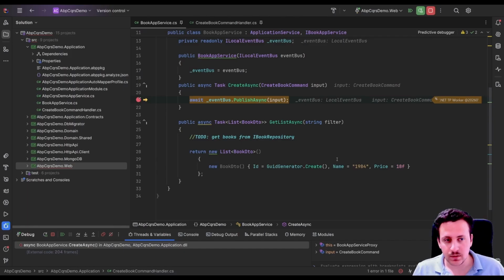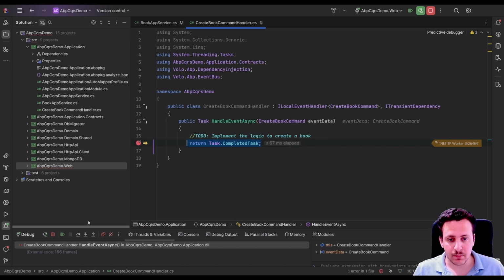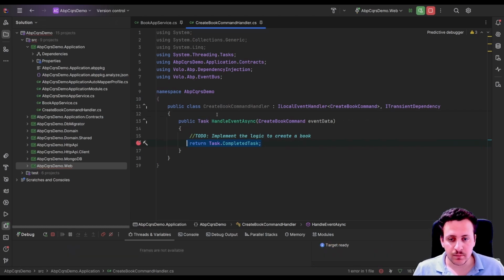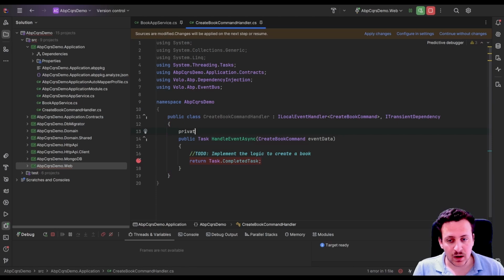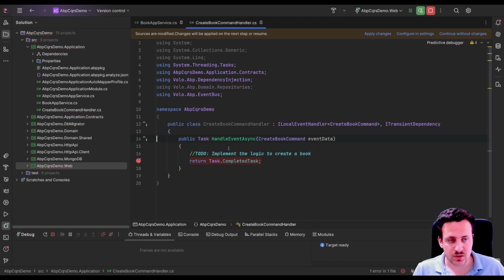1984, and for the price let's make it 19. Okay, after I send a request to the related service, as you can see it directly hit the related breakpoint in my book app service. And if I continue, you can see that it directly triggered the create book command handler, so I can apply my own logic in here and create my book. I can inject the repository pattern in here. I can pass the related book and give the related book ID as the primary key type and add my own book in here by using the insert async method. But to demonstrate it, we are just returning it.